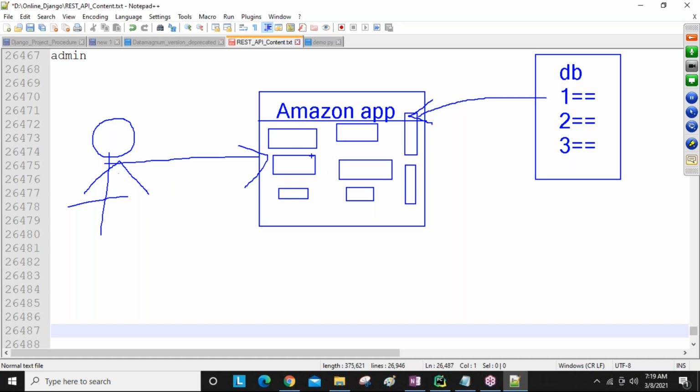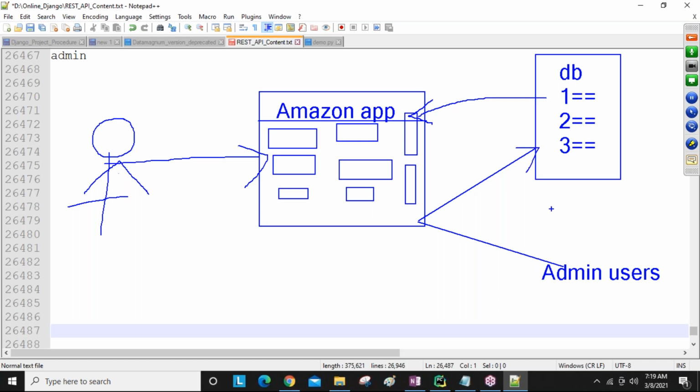So how is all this information stored here? First of all, there is an admin user, guys. Admin users, via the admin application for this Amazon, communicate with the database directly.